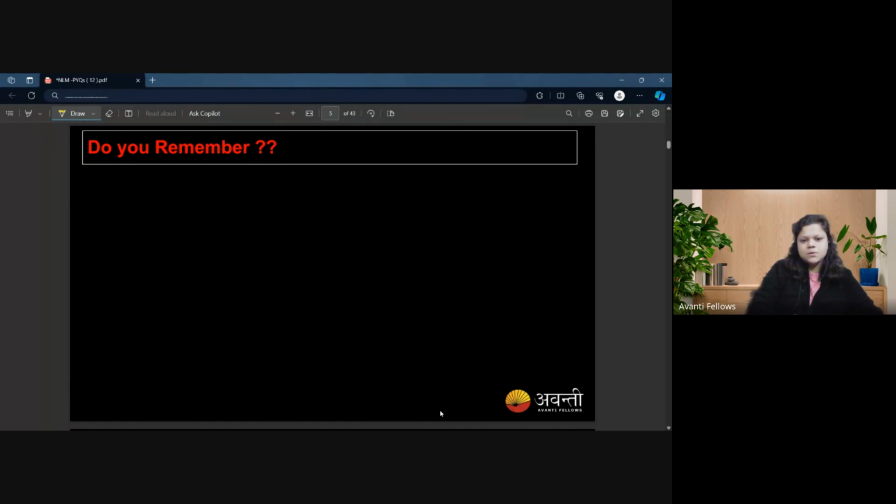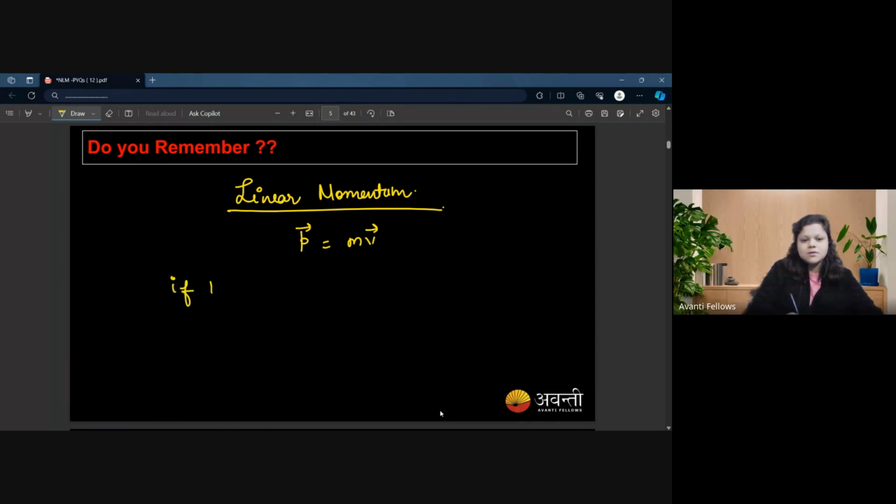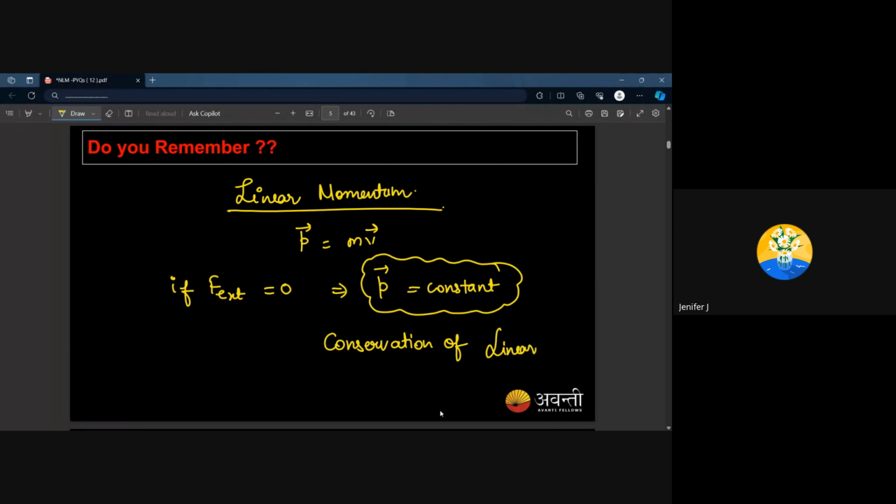Now, what do we mean by linear momentum? Anyone? What is linear momentum? A product of mass and velocity. Right. And I said, if the external force is zero, then linear momentum would become constant. And this property is known as conservation of linear momentum, right? Yes, ma'am. Okay.